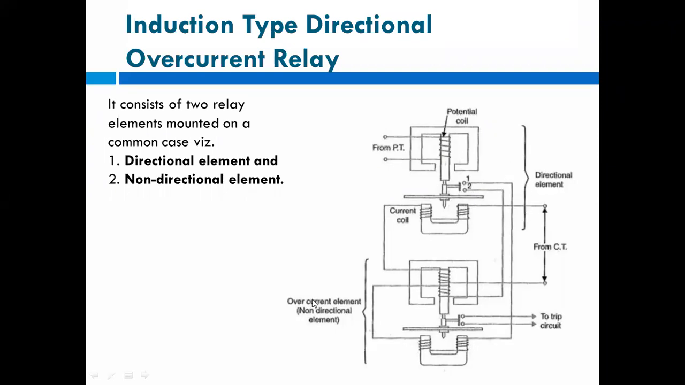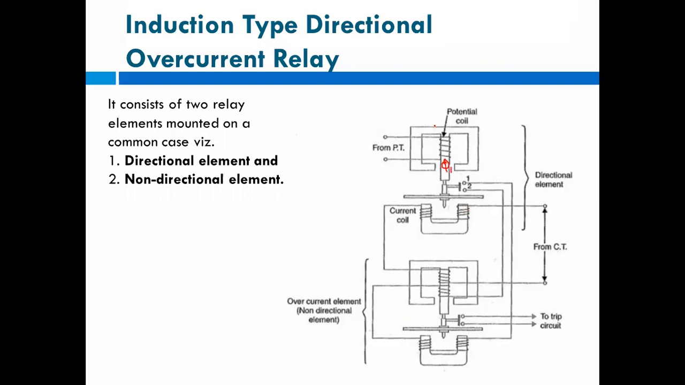So that is the directional element and the non-directional element. Now here, this is the first electromagnet, and this is C type, this is E type, and a U-shaped electromagnet is there. So here the primary winding is connected from the potential transformer. This is the potential coil. When current flows through this, the flux phi1 will set here.